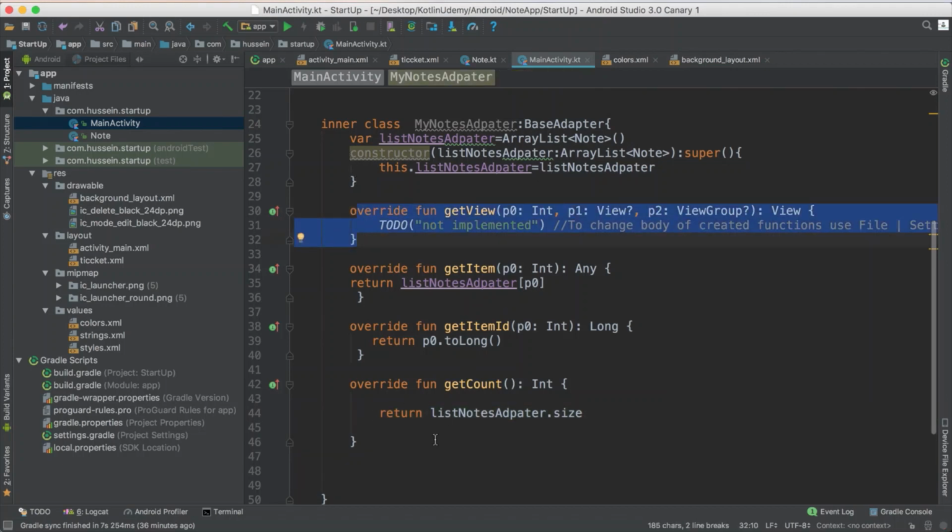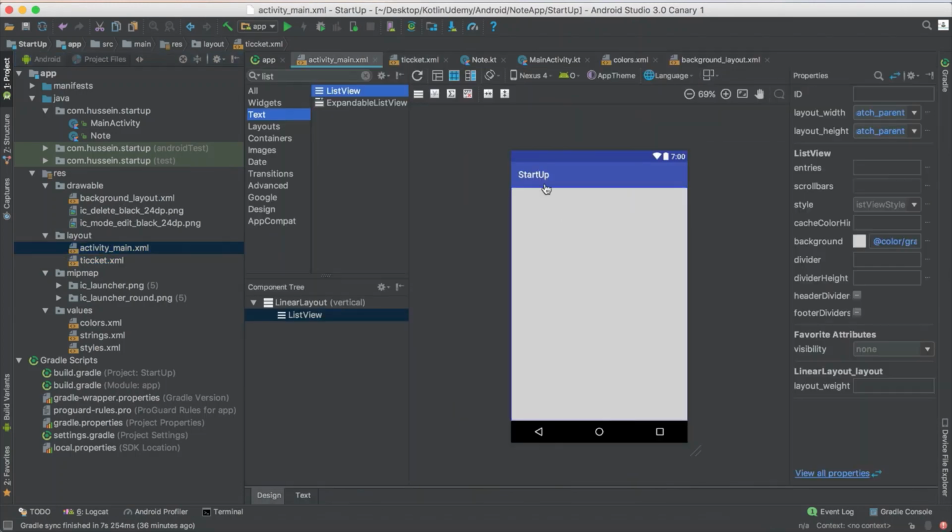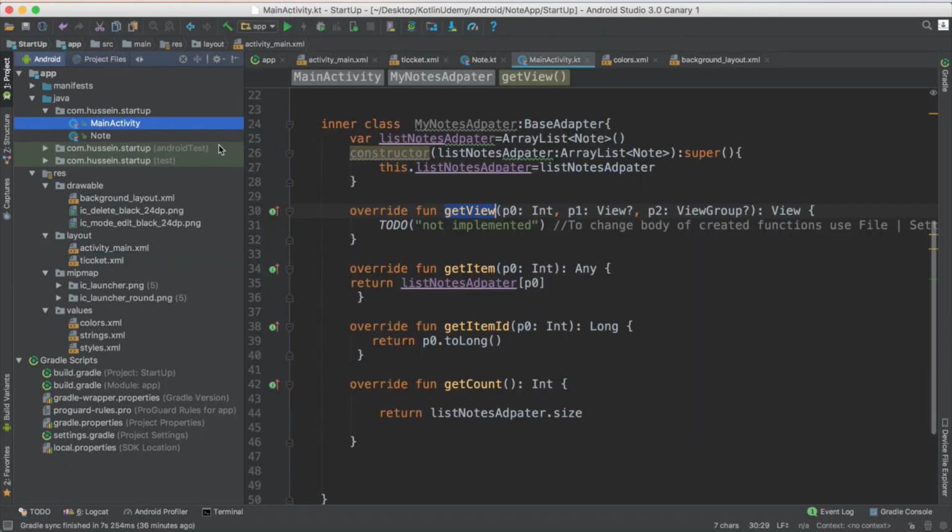Again, the first thing it will read is the method get count. It will understand you have 3 elements. It says, okay, I will call this method 3 times. What will this method, get view, do? It will show the view. This method will get the item and the XML file, take your items, whatever text you have, and inject it inside the ListView, and it will continue. This is a good start.